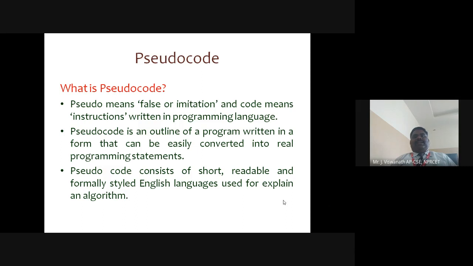But it is not exactly a high-level language. It is related, but not exactly a high-level language. So it is converted into real programming statements. We are going to use a pseudocode. Pseudocode consists of short, readable, and formally styled English language. Here also we are going to follow an English language, but this English language is not a normal English language as in an algorithm. It is a formally styled English language used for explaining an algorithm.